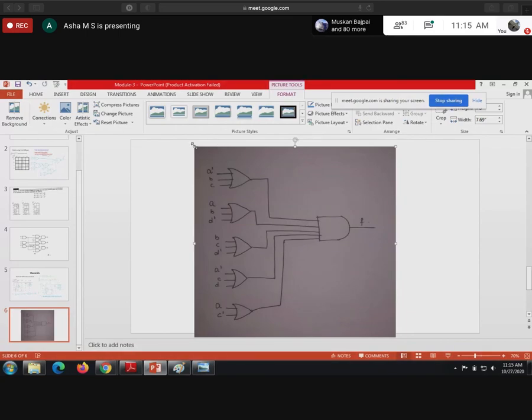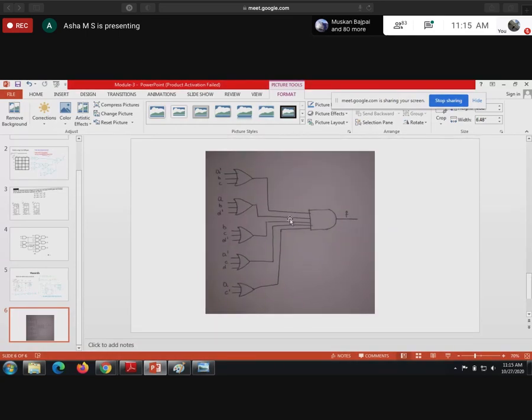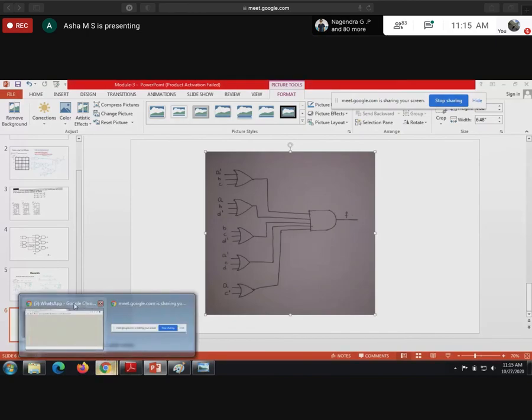Guys, can you do it for SOP, static 1 hazard?